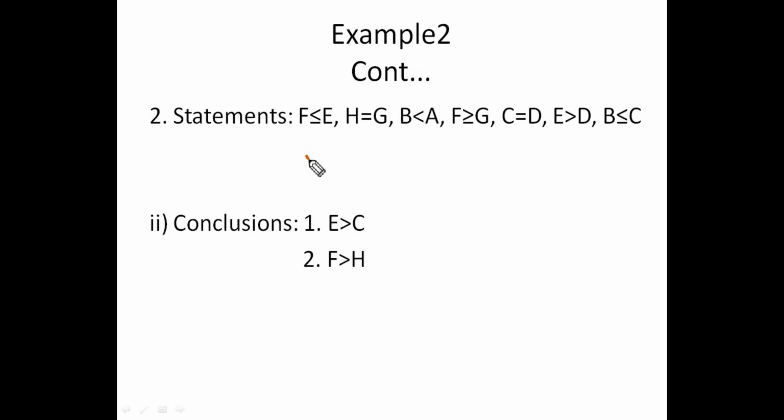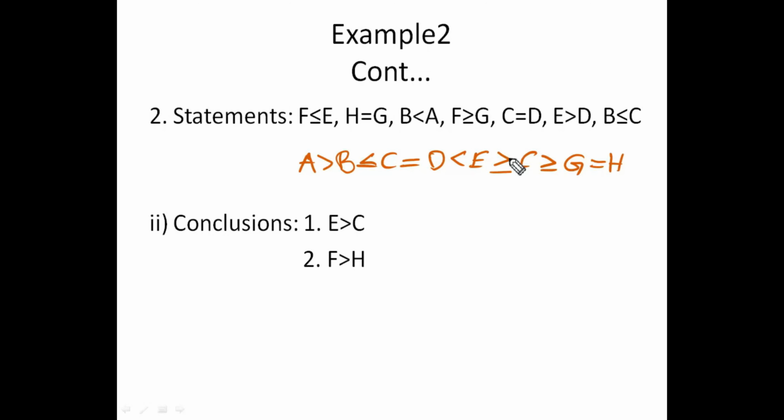A to B: B is less than A, nothing but A is greater than B. From B, B is less than or equal to C. From C, C is equal to D. And D, E is greater than D, nothing but D is less than E. E to F, E is greater than or equal to F. F is greater than or equal to G. And G is equal to H. So finally this is a single statement after combining all the given statements.